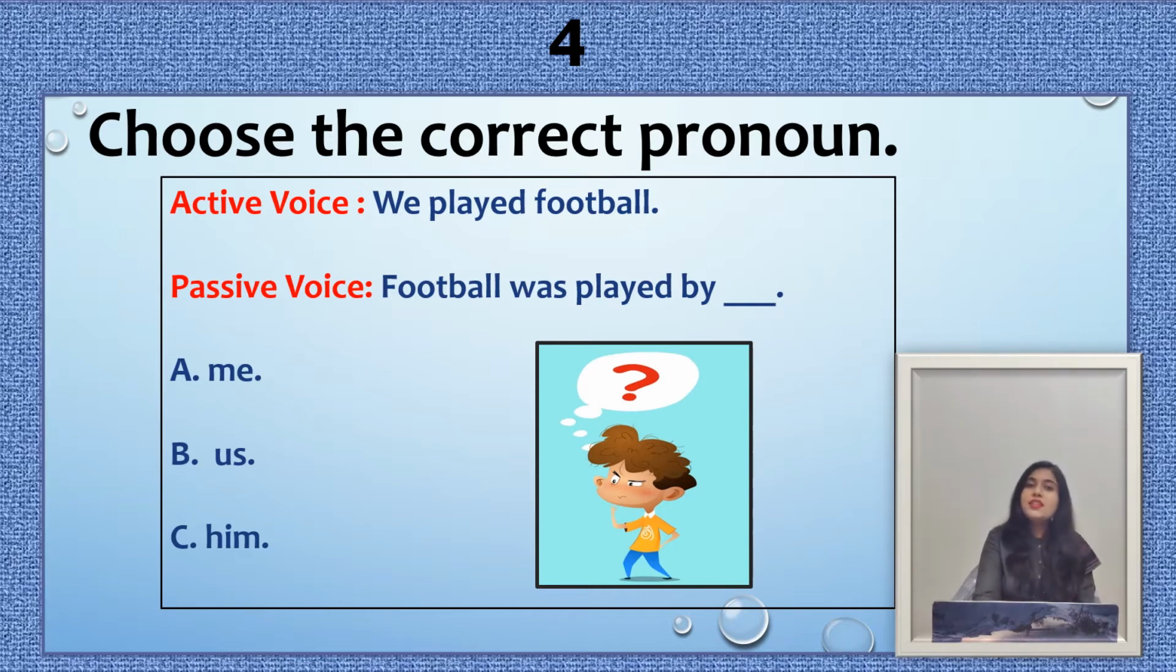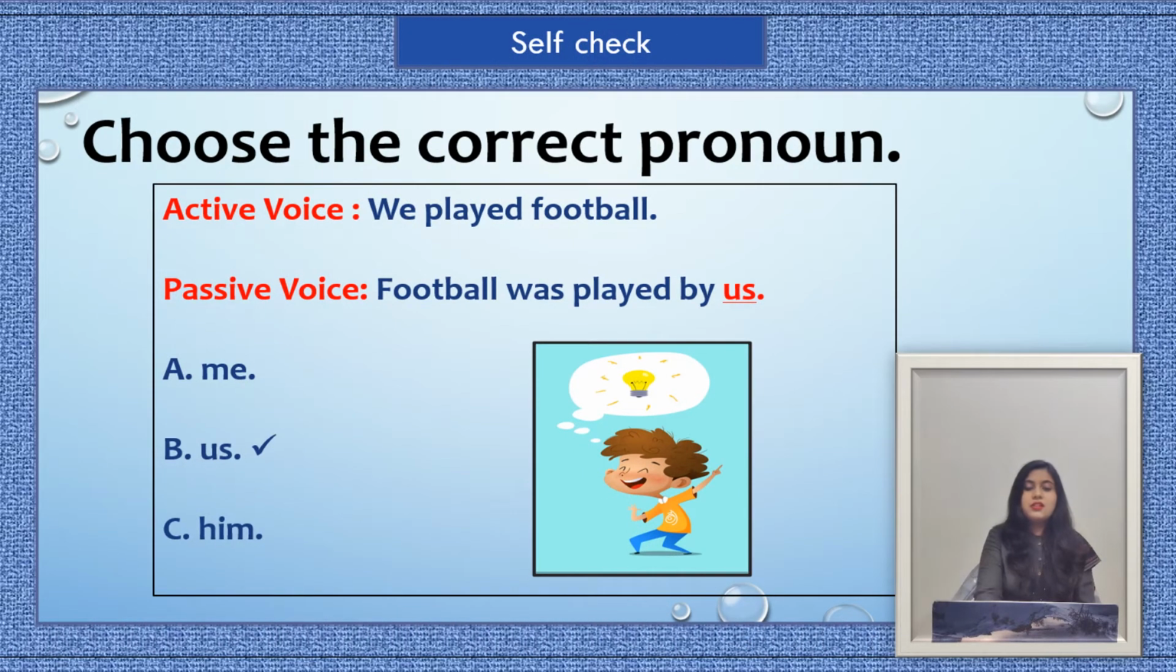Okay, now we see the answer of this question. So here the option B is correct, us. As you can see here, in the active voice sentence, our subject is the pronoun we. And when we change the sentence into passive voice, at that time, the subject will take the place of the object. And when the pronoun we will take the place of the object, at that time we will use the objective case of the pronoun we. And the objective case of the pronoun we is us.